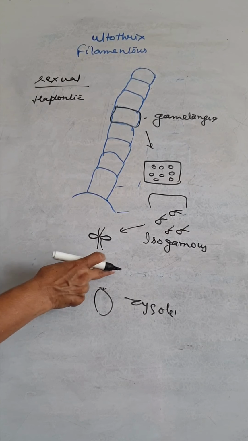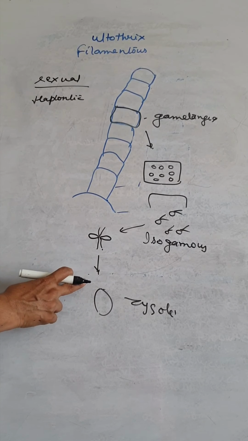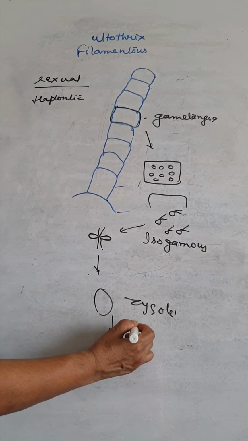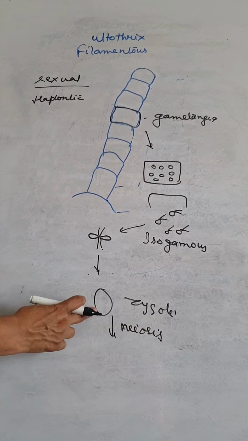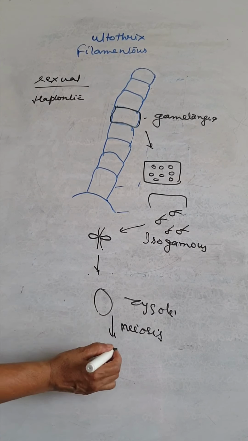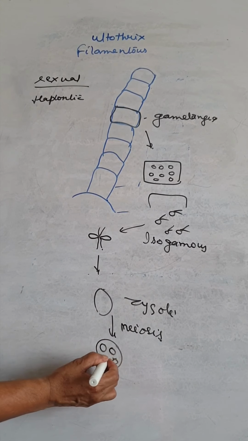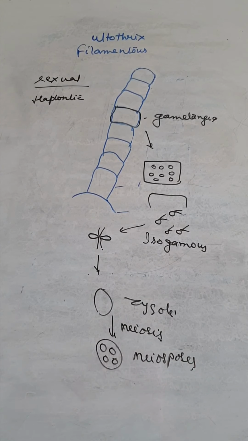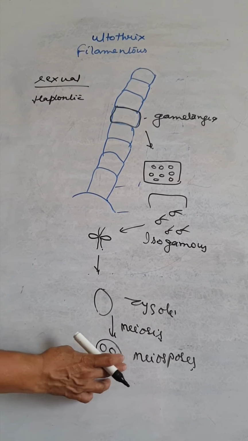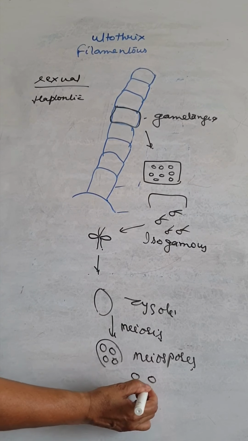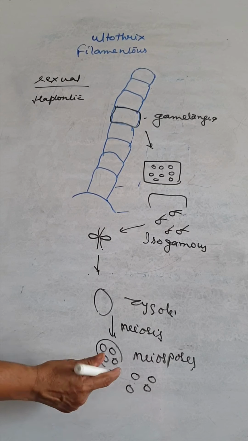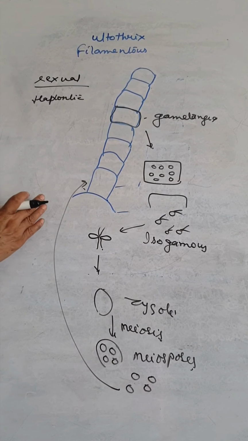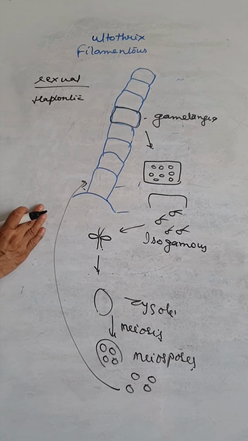When the zygote is formed, after some time the flagella are lost and it undergoes meiosis, and four haploid meiospores are formed. When this cell is ruptured, the meiospores are released, and they grow and give rise to complete Ulothrix. So this is the sexual reproduction of Ulothrix.